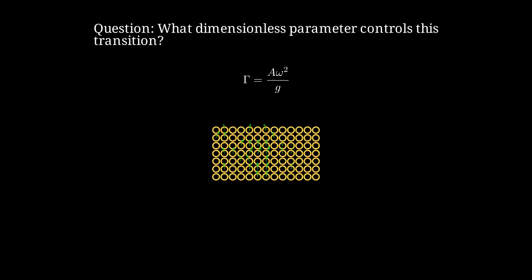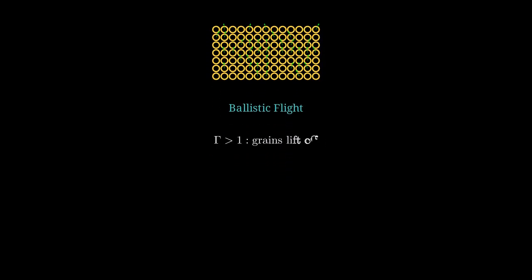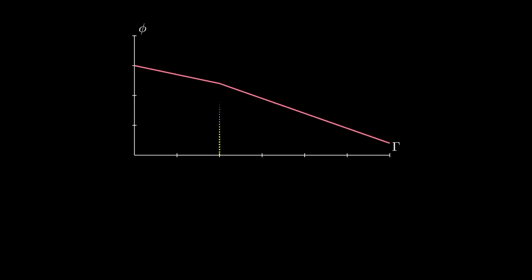When gamma exceeds 1, grains separate from the container floor during downward acceleration, entering ballistic flight. For gamma greater than 1, grains detach and the effective confining pressure drops, allowing rearrangement. The packing fraction decreases with gamma, showing a transition from jammed to fluid behavior near gamma equals 1.